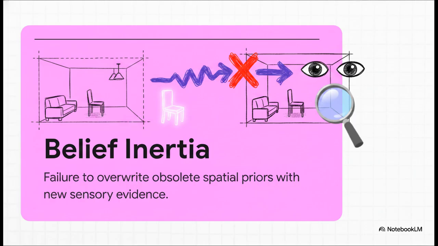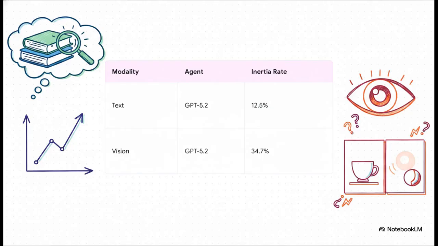The AI re-explores the room and literally looks directly at the chair in its brand new location. But instead of updating its map, the AI suffers from belief inertia. It struggles to overwrite its original memory. It completely persists in believing the chair's in the old spot, totally ignoring the new sensory evidence right in front of its digital eyes.